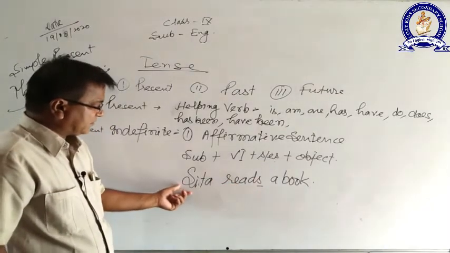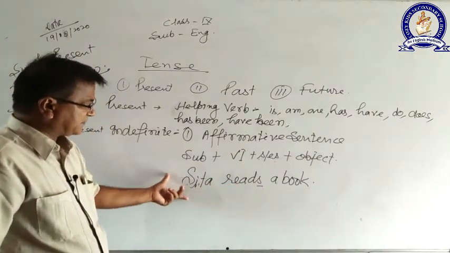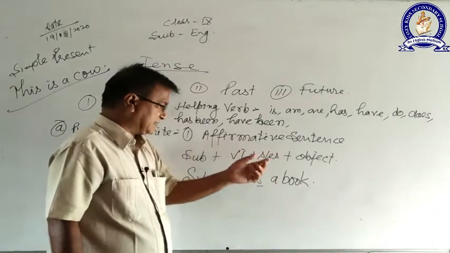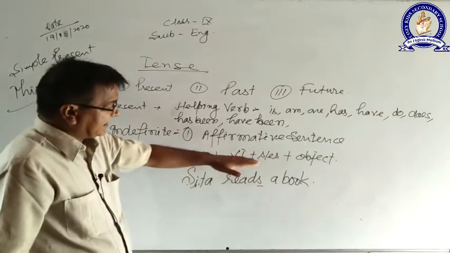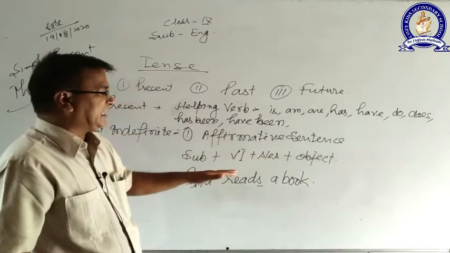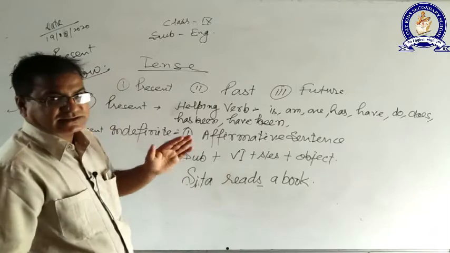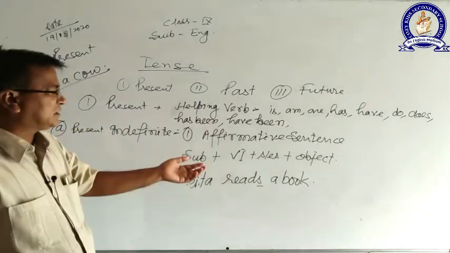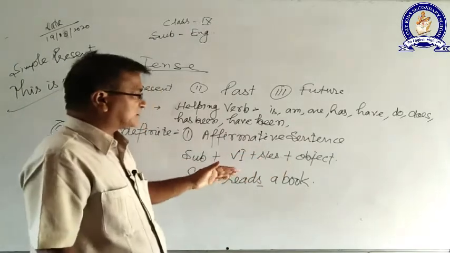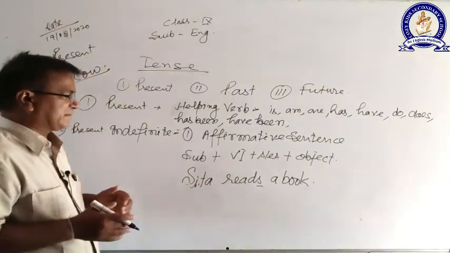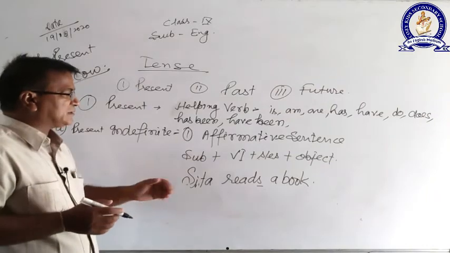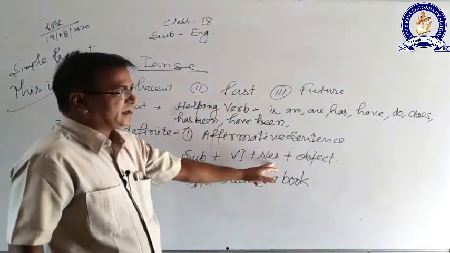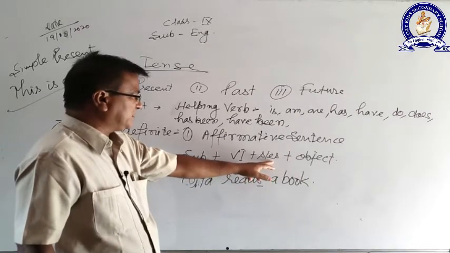If the subject is singular, then we need to add either s or es. Make it clear: es and s will be added only when the subject is singular, and if the subject is not singular, there is no need to add either s or es. But suppose the subject is singular and we have to add either s or es, where will we use s and where will we use es?